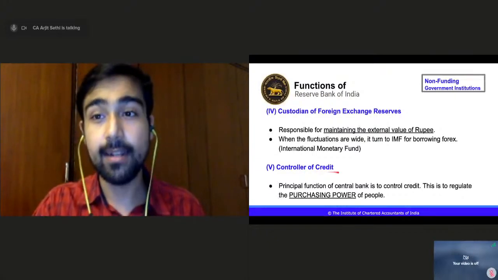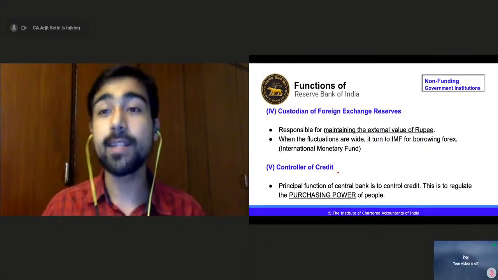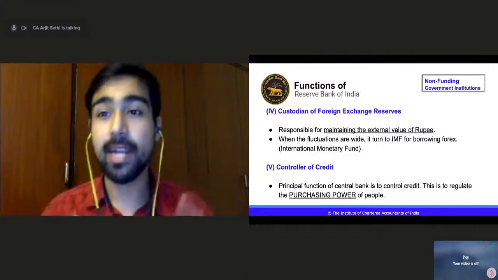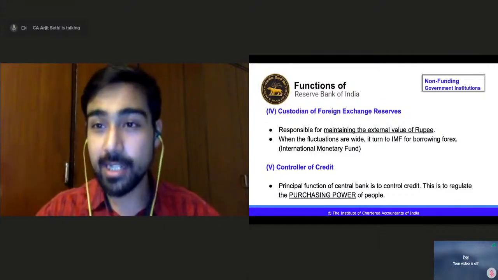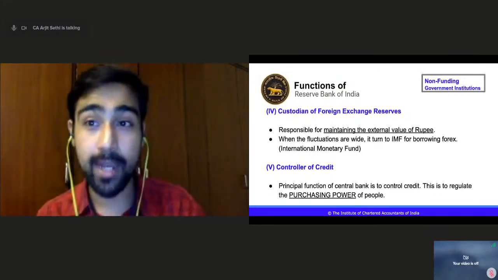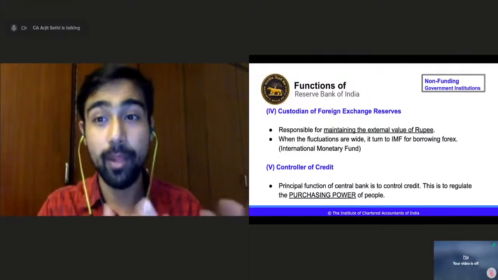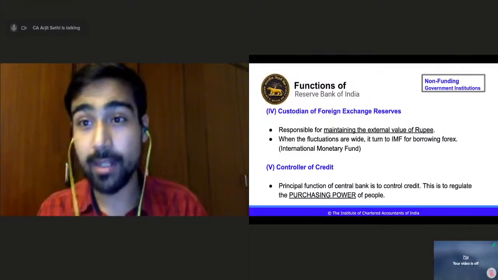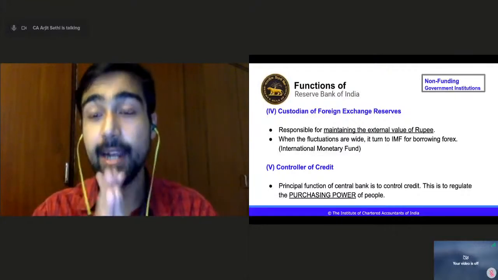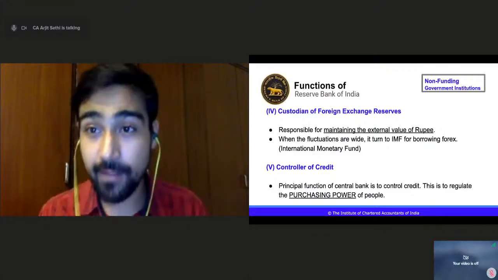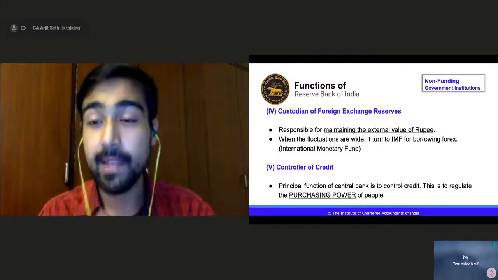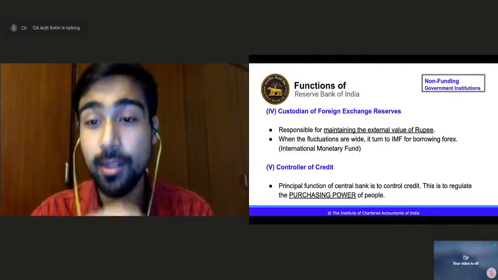Right? Fifth function is controller of credit. What is controller of credit? Like how much loan should be given? What should be the capacity of the bank to give out loans? Which sector should get a loan? How much loan should a particular industry get? Are the loans being repaid, whether it has become an NPA, a non-performing asset, whether the bank is going bankrupt, whether it is functioning in the right way. It controls how loans are given in the economy to businesses by the banks. It controls credit in the country, right? It is the controller of credit.